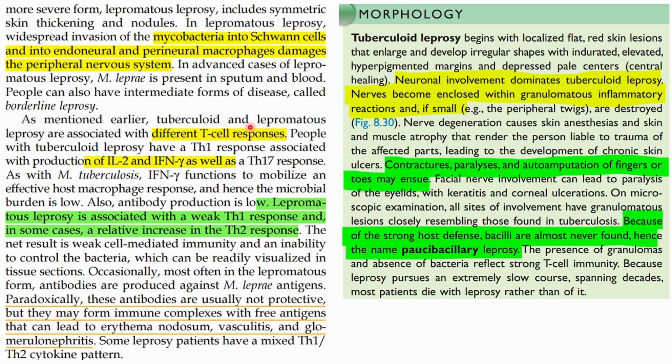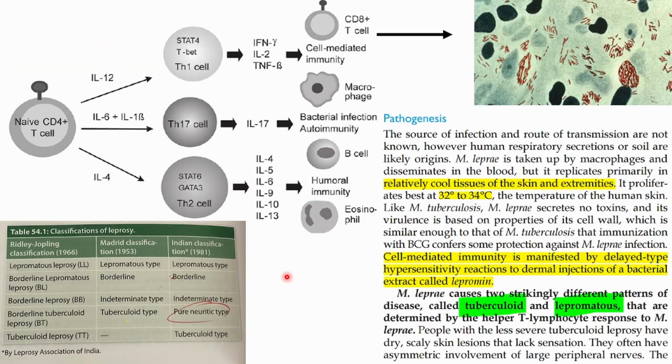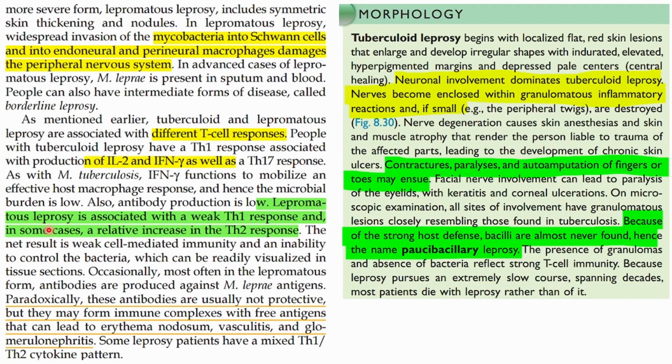As mentioned earlier, tuberculoid and lepromatous leprosy are associated with different T cell responses. That depends on interleukin 2 or interferon gamma and everything. If you have interleukin 2 and interferon gamma, the T helper 1 cell will get activated into cell mediated immunity. If you don't have this, then the Th2 will automatically get activated. Lepromatous leprosy is associated with a weak Th1 response, and in some cases a relative increase in the Th2 response. So in lepromatous leprosy, which is the dangerous form, T helper 1 cells will be less, the cell mediated immunity will be less, and the Th2 response will be more.